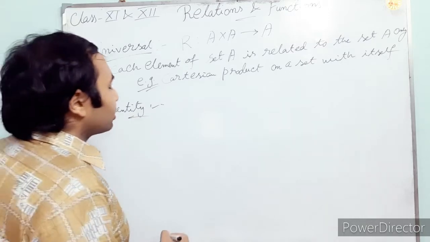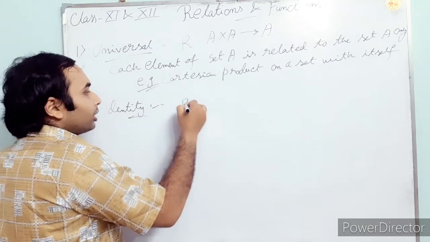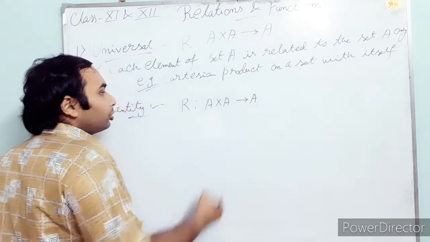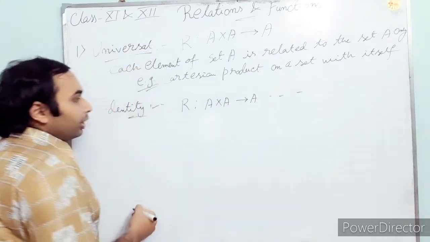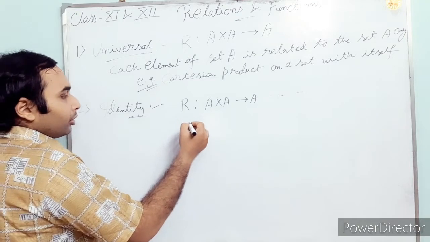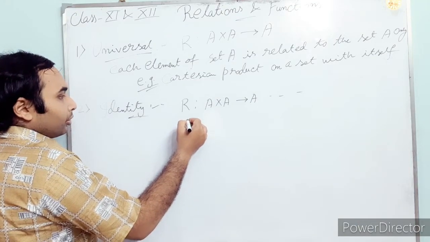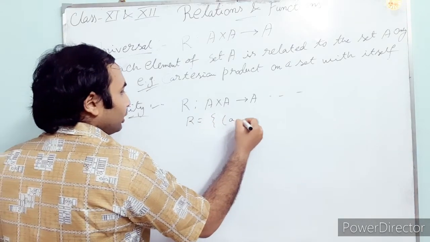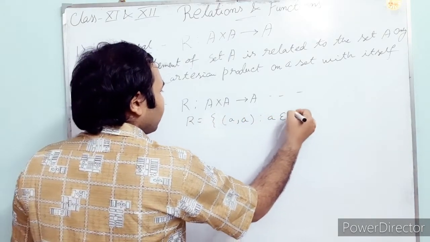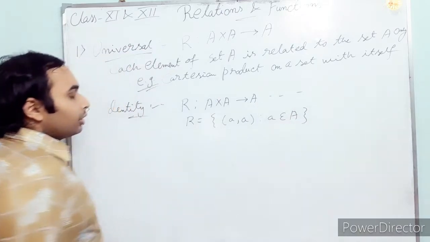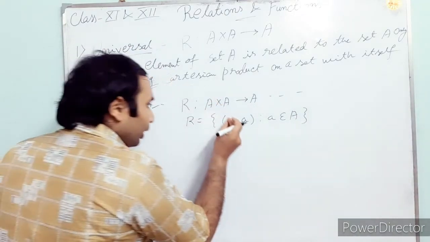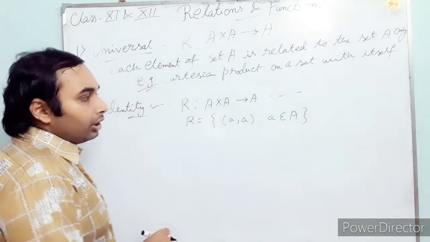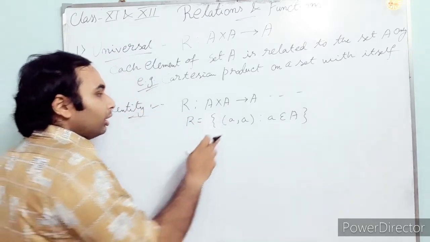Identity relation means a relation from A cross A to A is said to be an identity relation whenever R equals this one, that is, an element is making a relation with itself only.